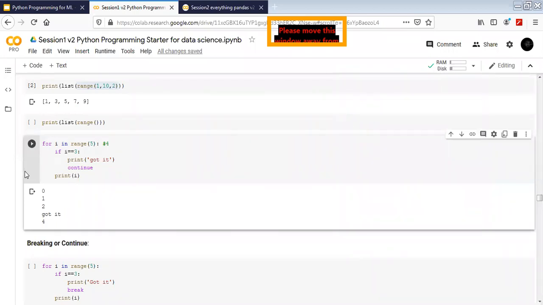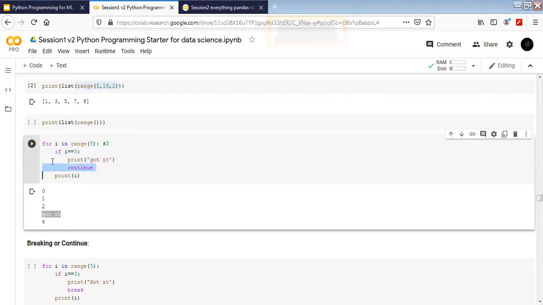Yeah, so this is what happens when we have continue. After continue, the loop is going to stop for a while. Satya asked the question: when we hit the third one where we got it, why didn't we print 3 and directly got to 4? Why it happened was, at 3 we went into the if statement here and we printed it, and then we had the continue. What continue did was, this iteration of the loop stops. Continue stops the iteration and it goes back to the top.